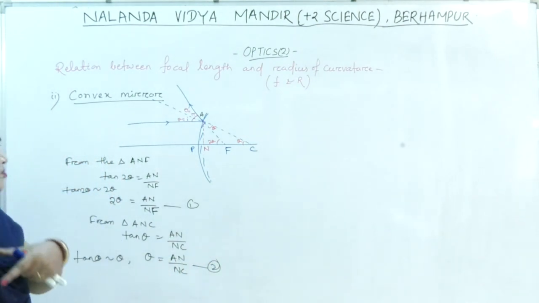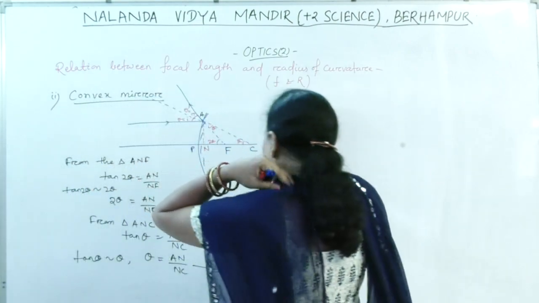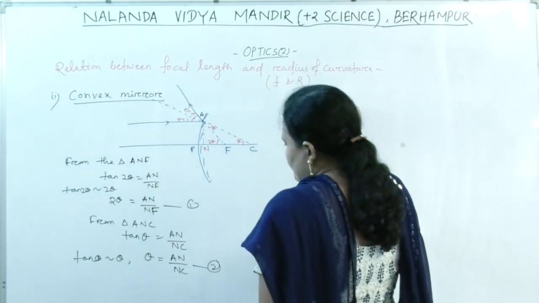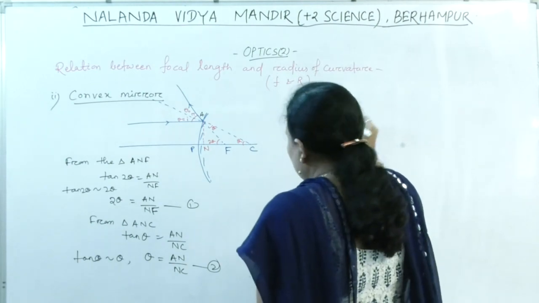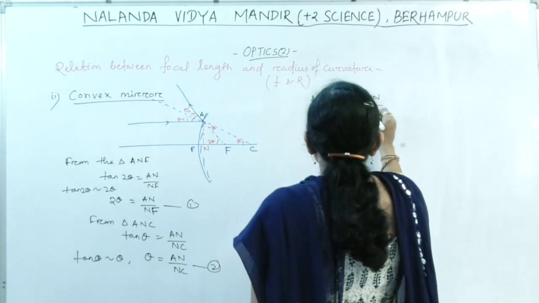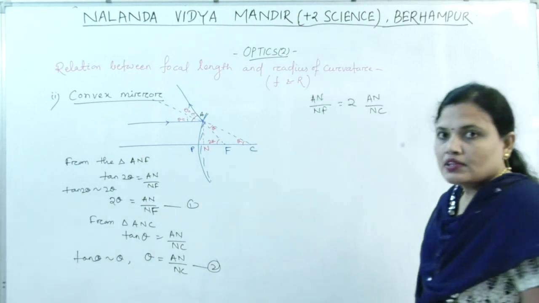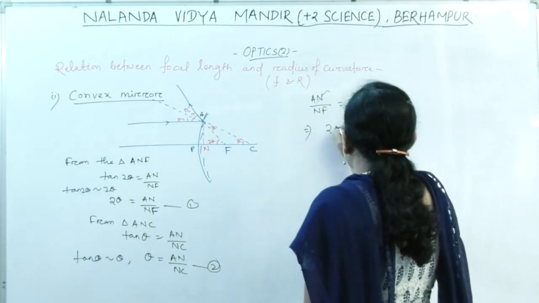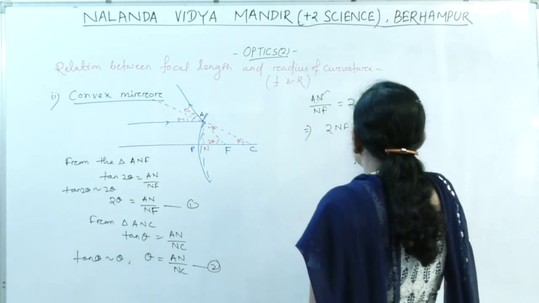So from equations 1 and 2, AN by NF equal to 2 theta, that is 2 AN by NC. So AN cancels. So 2NF equal to NC.